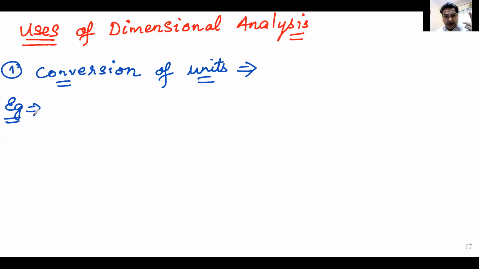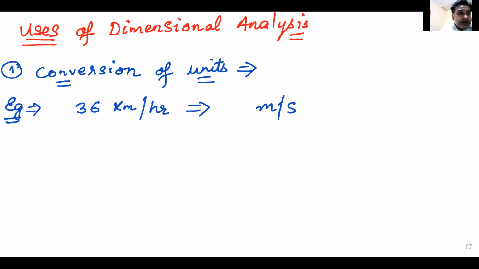Conversion of units. Let us, for example, say I had to convert 36 kilometer per hour into meter per second. 36 kilometers per hour into meters per second. How are we going to do this? Into meters per second. I guess everyone knows it. Can anyone tell me how are we going to do this? To convert.